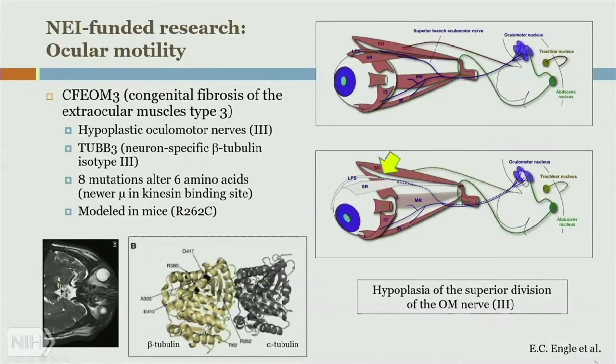It turns out that that superior part of the oculomotor nerve doesn't quite get there. It is hypoplastic, it's not fully developed, which means the innervation of the superior rectus is affected. Moreover, it also affects the muscle that is controlling the upper eyelid movement. That's the same branch. And sure enough, these patients have eye drooping. So it's a nice, complete story of going at the molecular level.